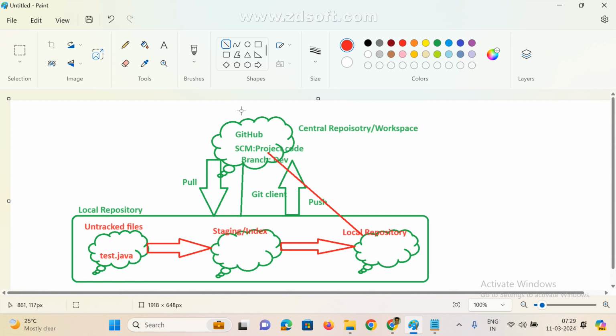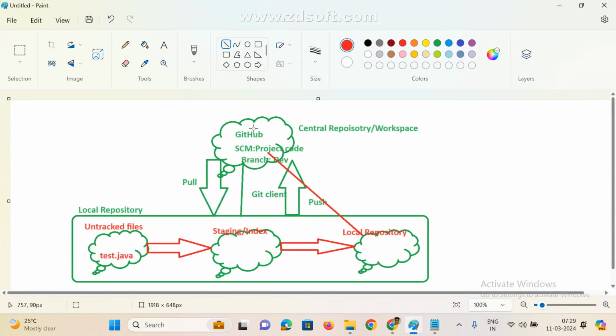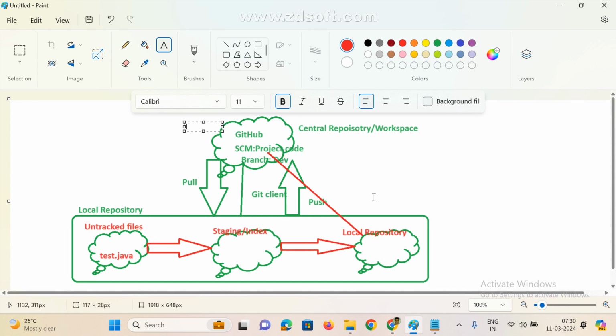Now we are here, discussing version control. This is the server and the client. Which is the server? This is the server, the GitHub server, which is hosted. And which is the client? This is the Git client software that we use here. This is the client.